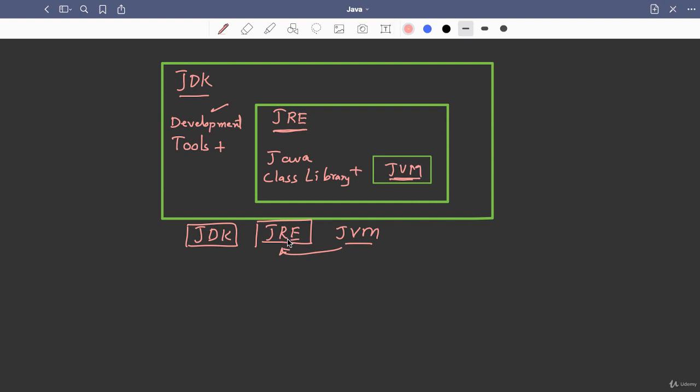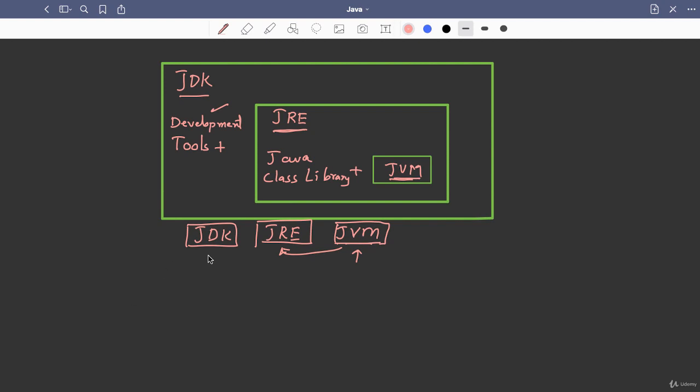For executing Java programs, we require the Java Virtual Machine, which is a part of JRE only, right? Without JVM, there is no JRE. The Java Virtual Machine will actually execute our Java programs. So we say that our Java programs are running inside JRE and are actually being executed by the Java Virtual Machine, JVM. So these are the three important terms that you should know. Now for the installation of JDK, we will learn how to download JDK and install it on our machine.